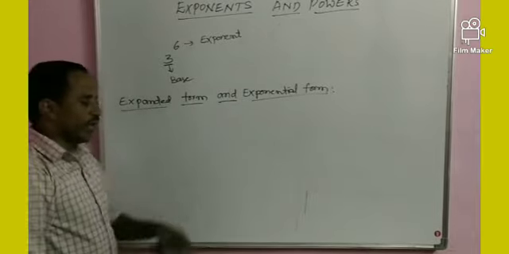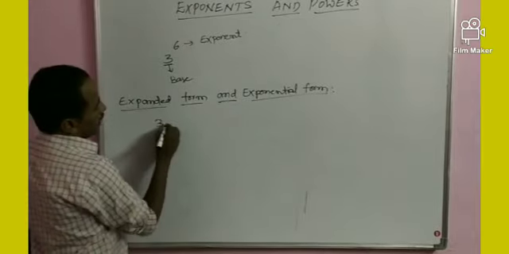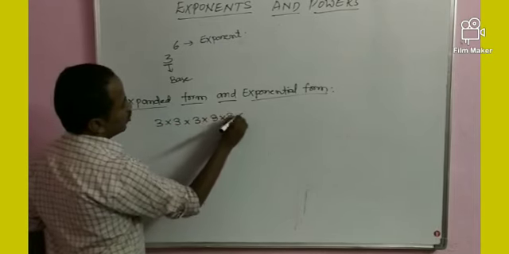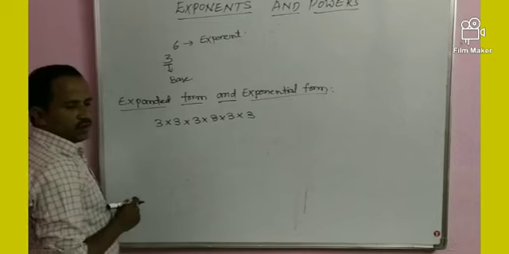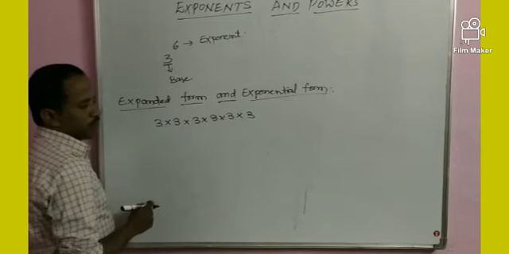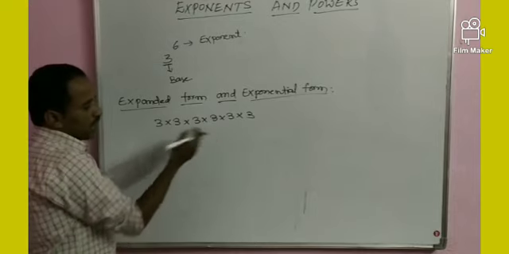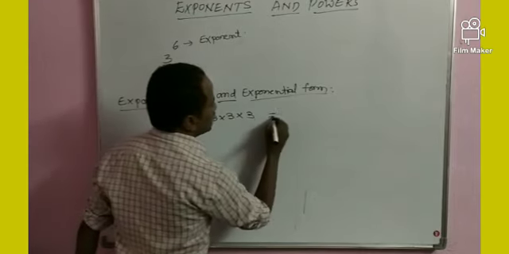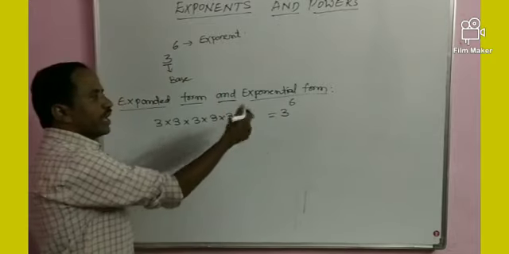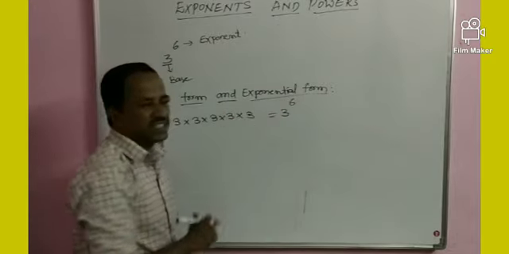Listen, first we have to take 3 into 3 into 3 into 3 into 3 into 3. 6 times repeated, 3. So it can be written as 3 raised to the power of 6, or 3 power 6.